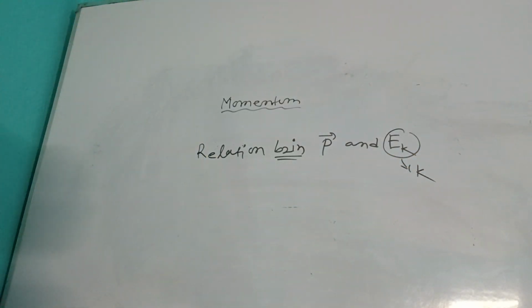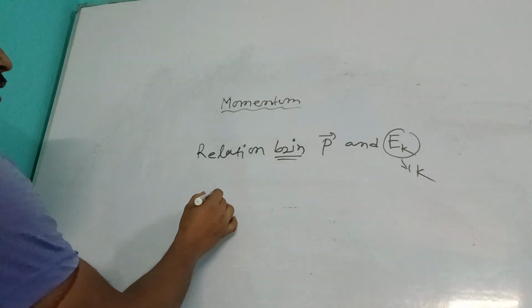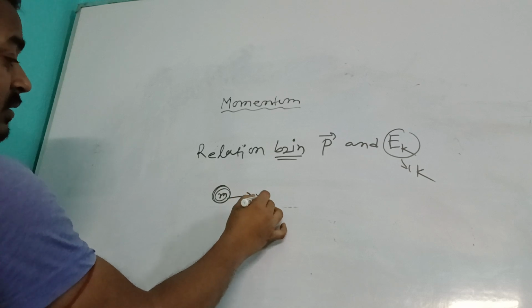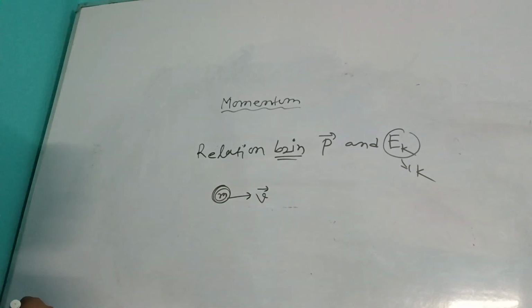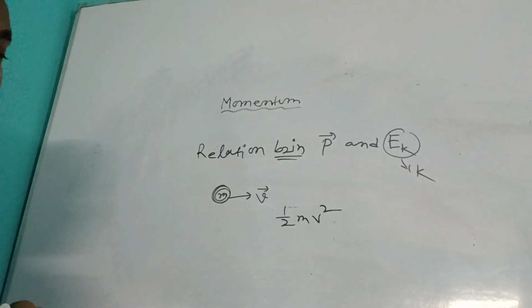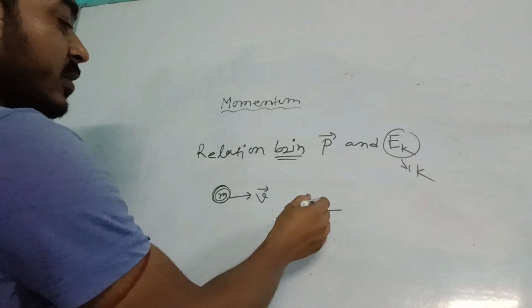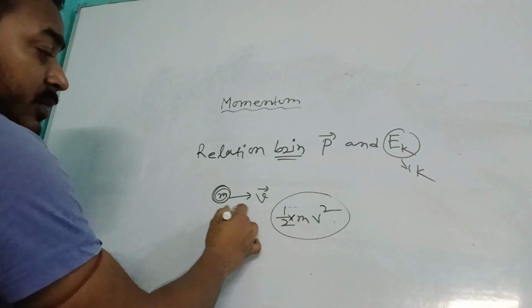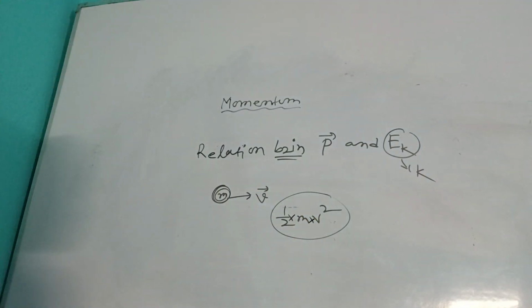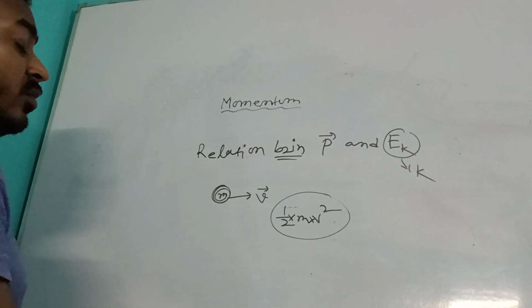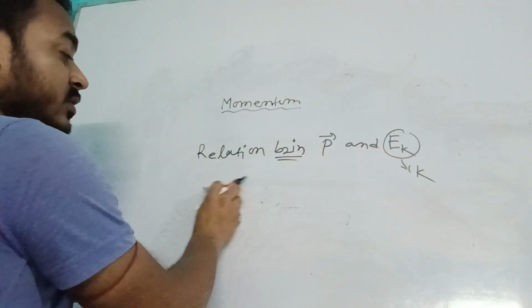Now, kinetic energy means when one object of mass m is in motion with velocity v, then what is the kinetic energy? We know the formula: half mv square. So half mv square is the kinetic energy of the moving particle. Kinetic energy means half into the mass of the object into the square of the velocity. So this is the kinetic energy. Now we can do one thing.